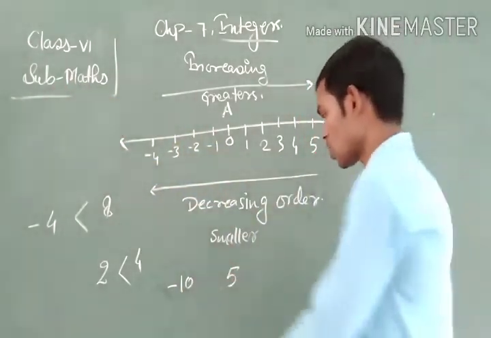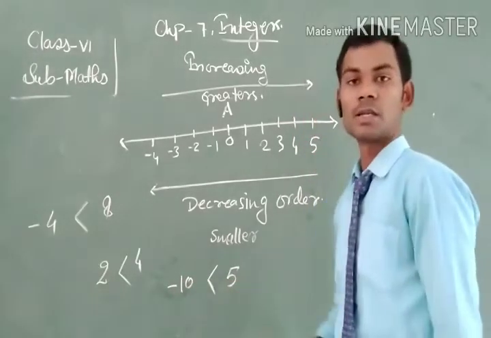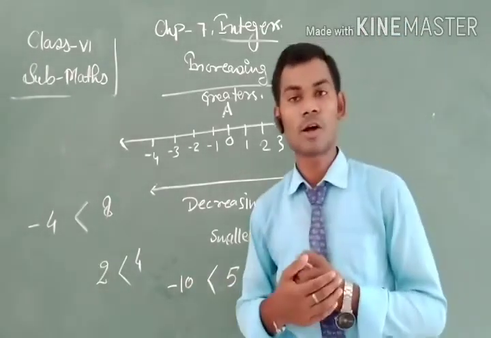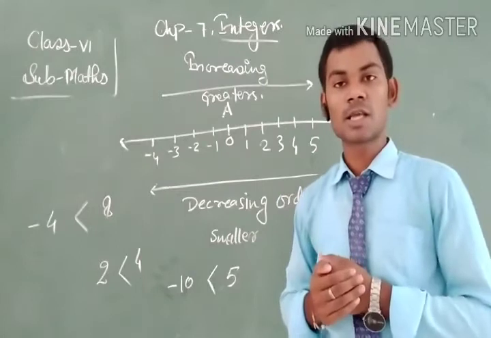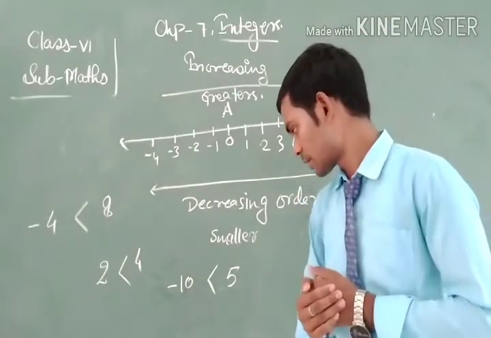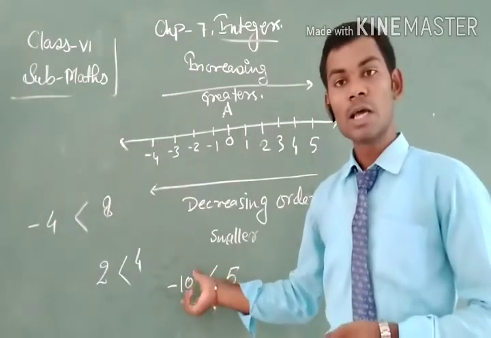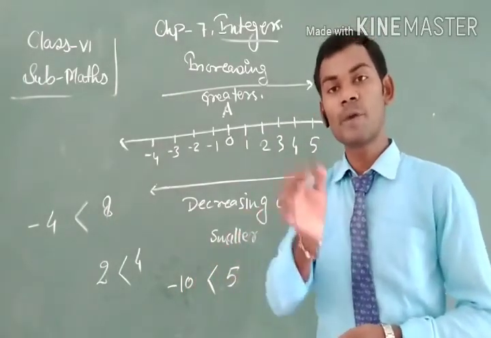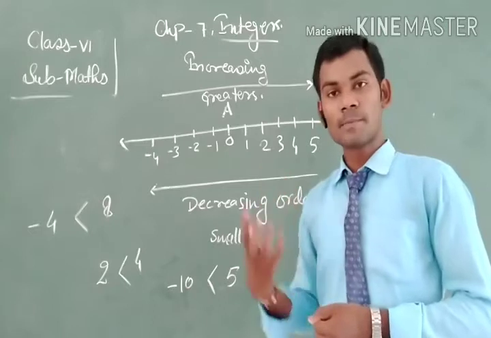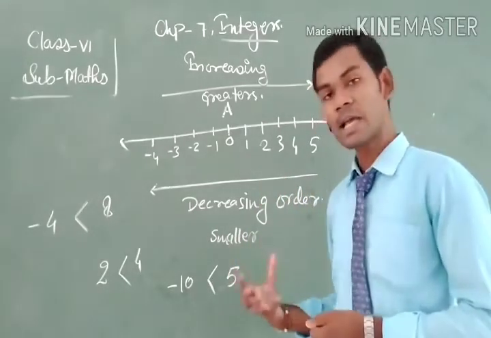Therefore, 5 is always greater than minus 10. It does not matter that 10 is greater than 5 in magnitude. Here we just see the place of the numbers where they exist.